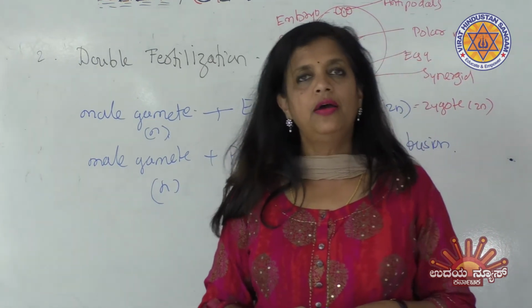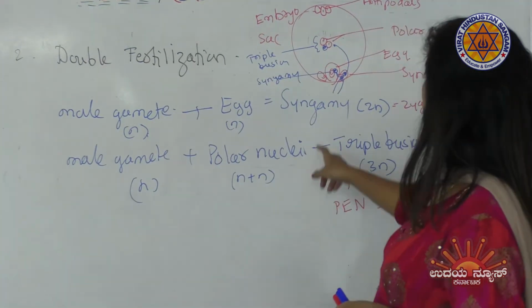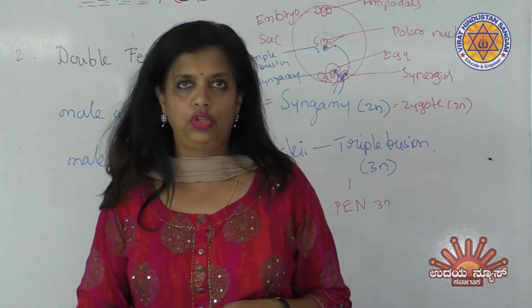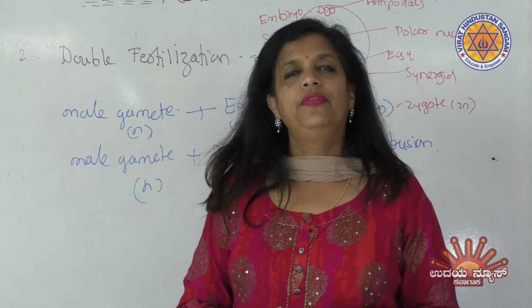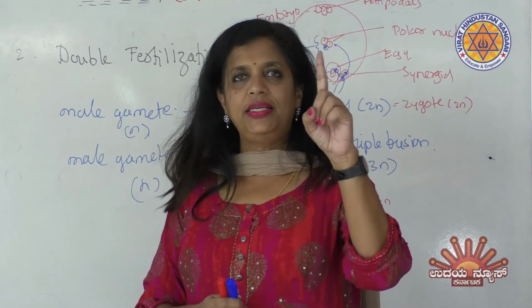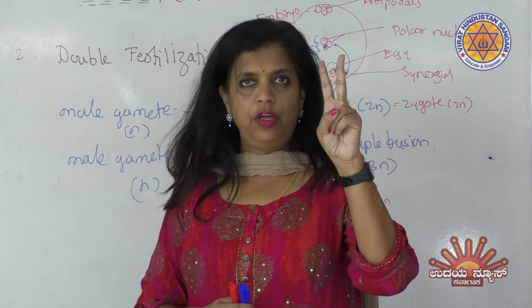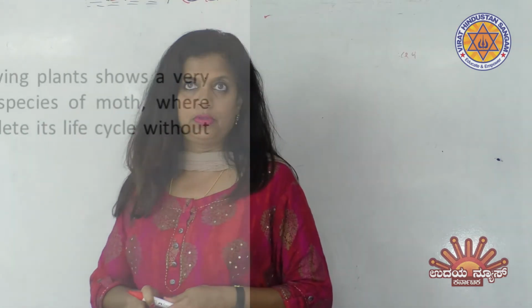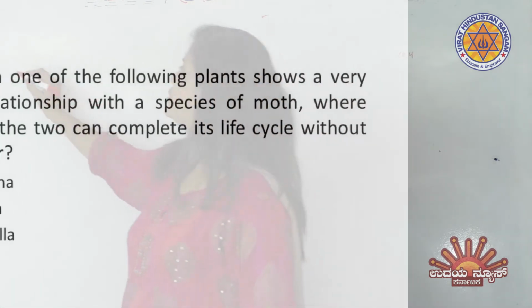The last one says syngamy and triple fusion. So this must be the right answer, because I already told you there is syngamy and there is triple fusion. That means the answer should be the fourth one. The fourth option says double fertilization means one syngamy, one triple fusion. Therefore, the answer for this is the fourth option.